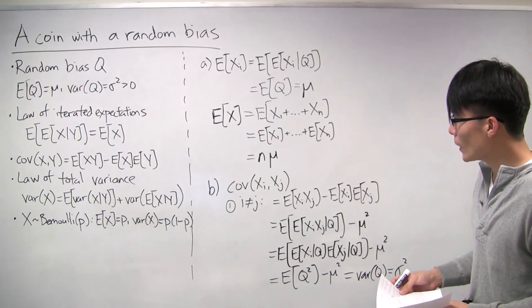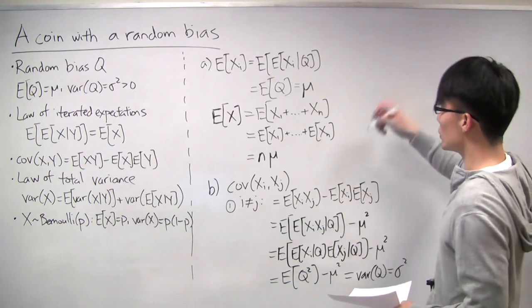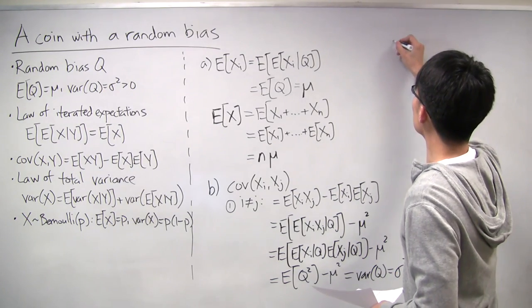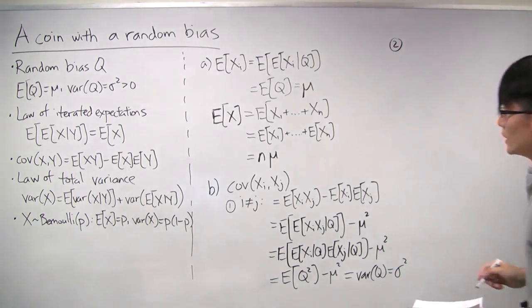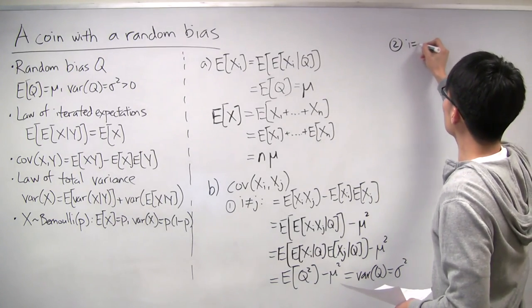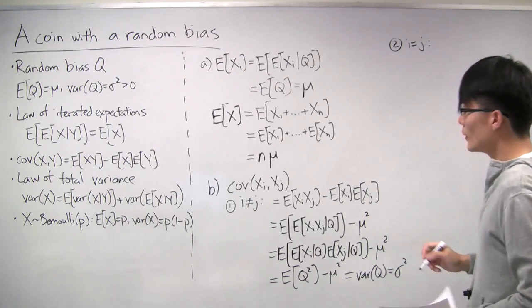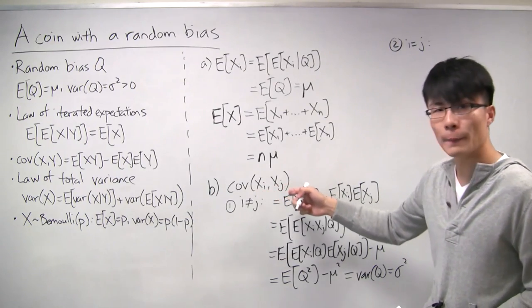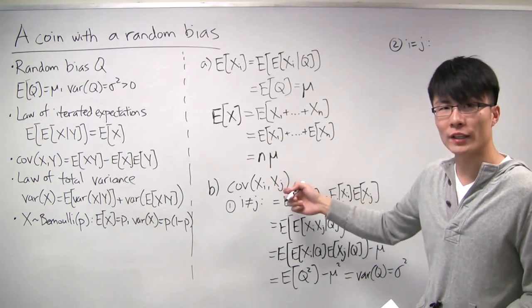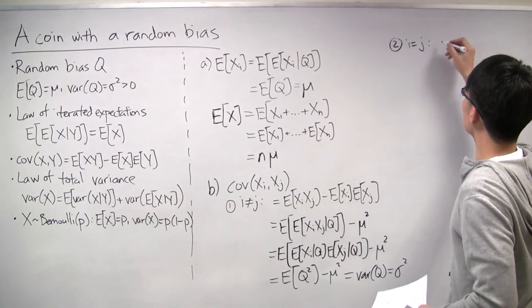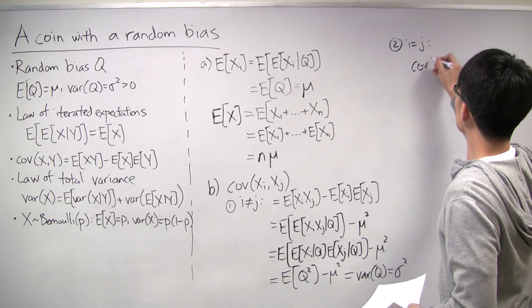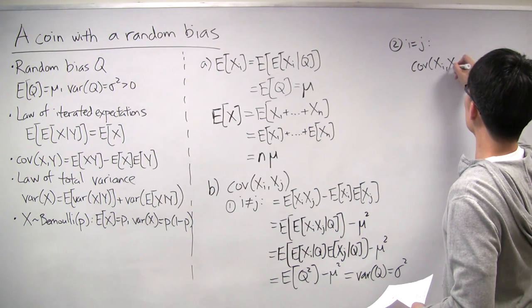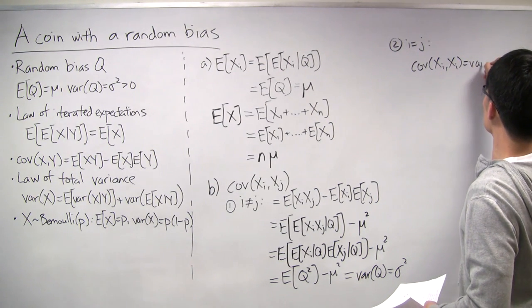All right, and now let's finish this by considering the second case. The second case is when i actually does equal j. And in that case, the covariance of xi and xi is just another way of writing the variance of xi.